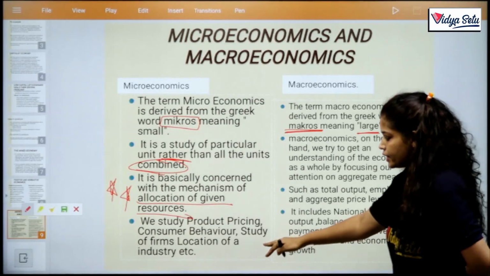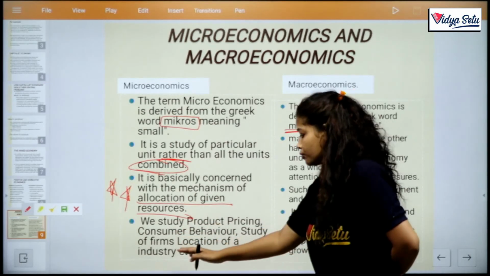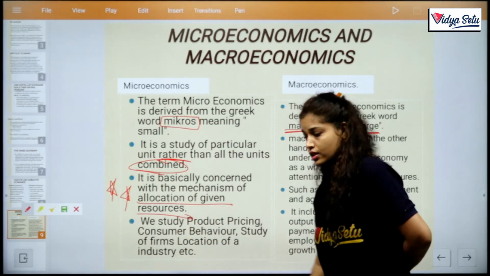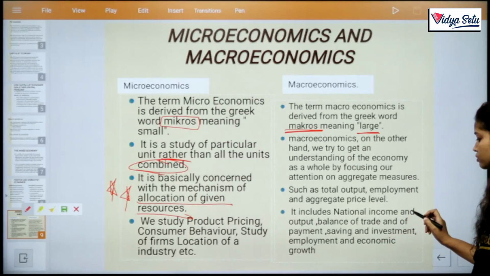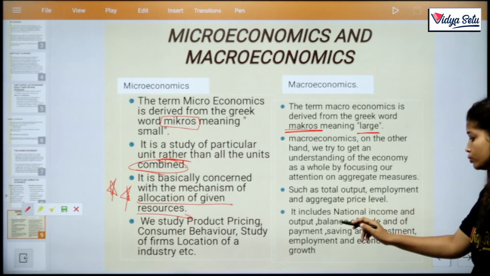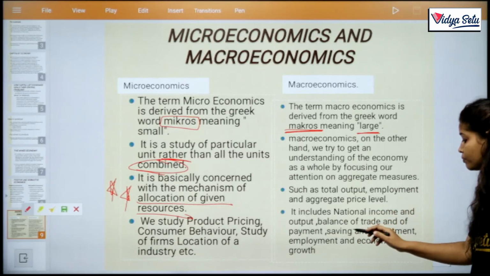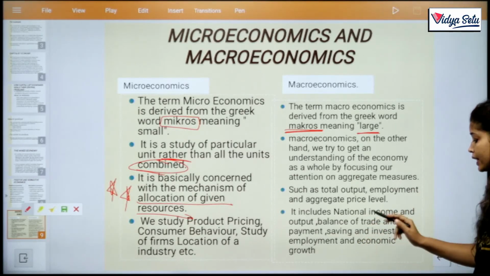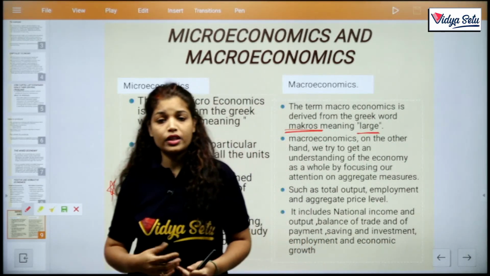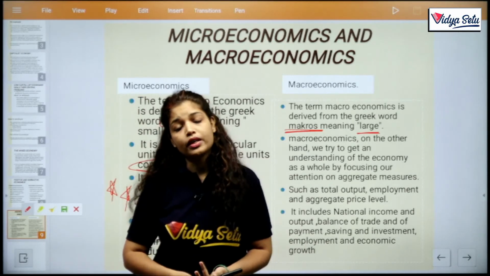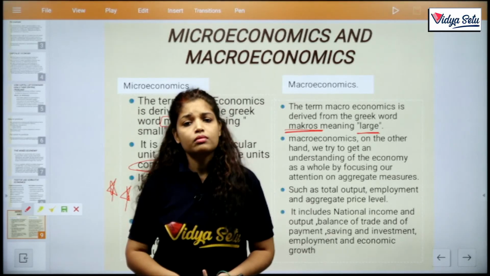In microeconomics we study product pricing, consumer behavior, that means a particular product, a particular consumer, the study of particular firms, location of industry, etc. In macroeconomics the subject matter is national income, nationwide group study, output, balance of trade, India's trade with other countries, balance of payments, saving and investment, employment and economic growth. When we consider the whole unit, the large economic nations, then we are in macroeconomics, and if we discuss a particular unit, then we are in micro.